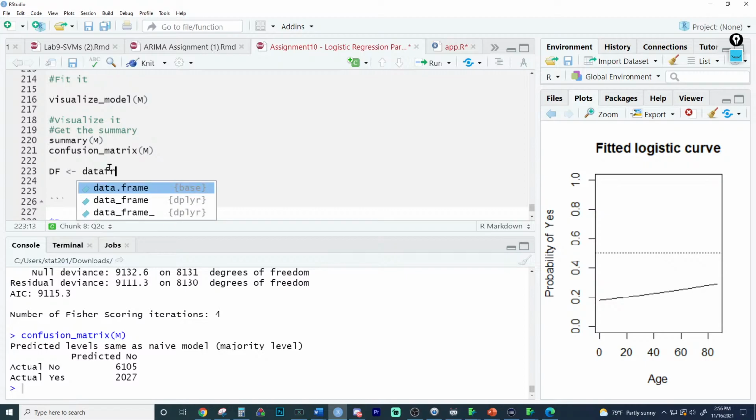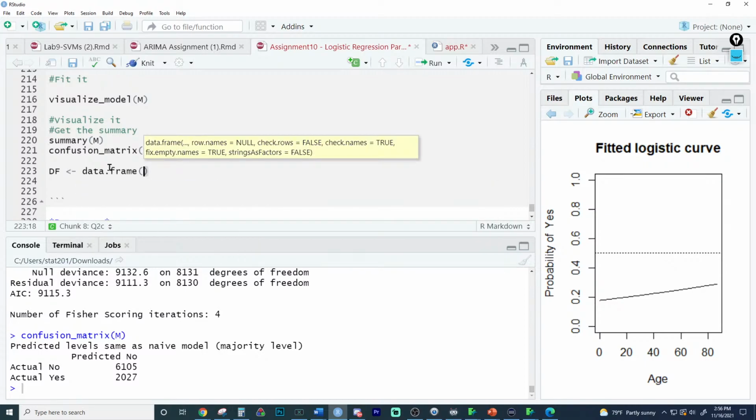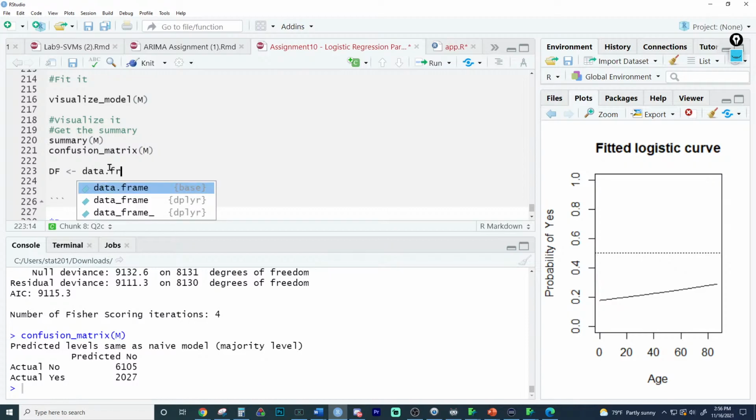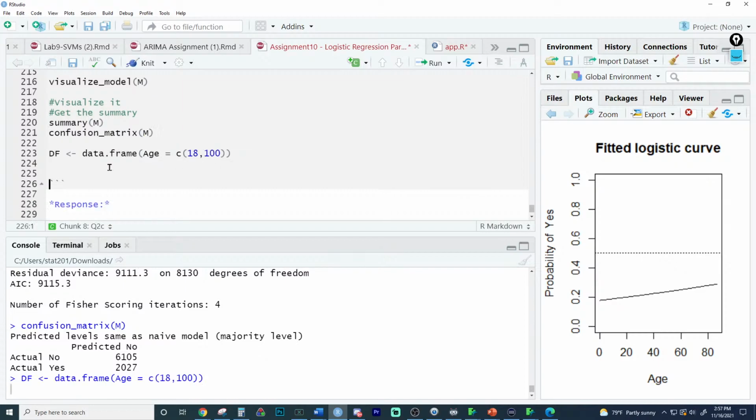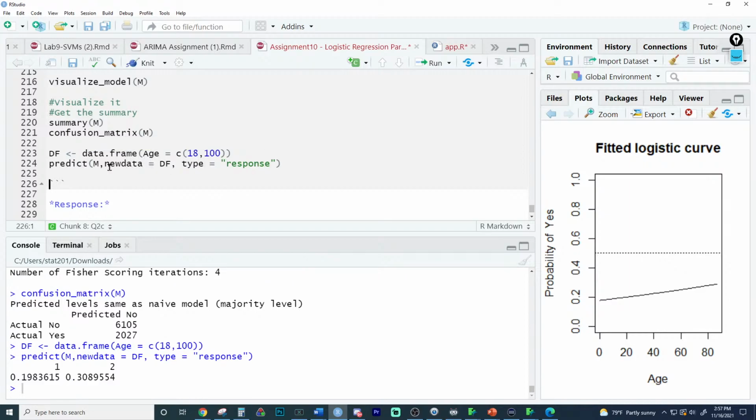Oh my gosh. Where's my data frame? There we go. Data.frame. And did dplyr take that over? No, it's base R. Good. And I'm going to go here to age equals the lowest person's age, probably like 18. Highest person's age is 100. And then we're going to predict using our model, new data equals the data frame, and type equals response.